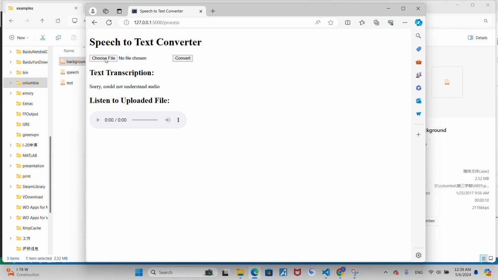And we'll also try one with speech. You will see it functions again. So you can distinguish whether there's speech or not.